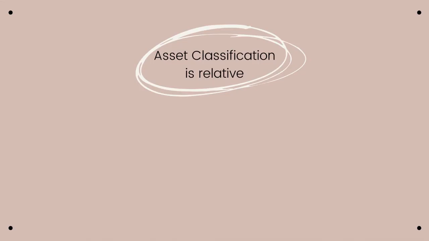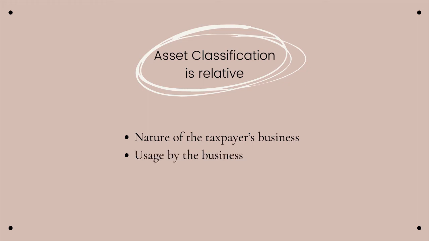Asset classification is relative. The classification of assets or properties as ordinary assets or capital assets does not depend upon the nature of the property, but upon the nature of the taxpayer's business and its usage by the business.